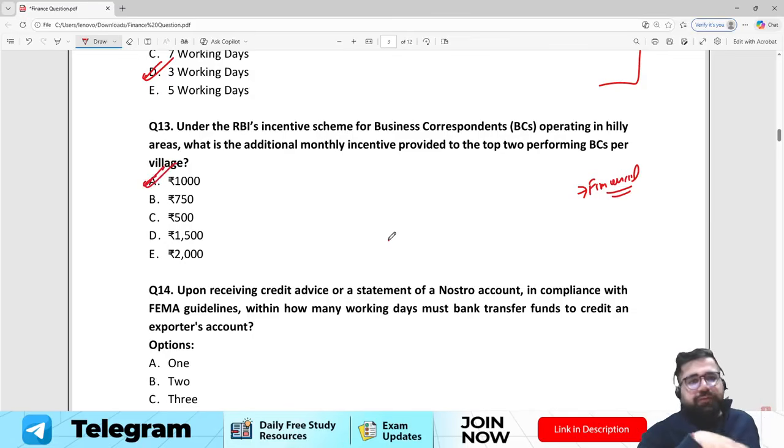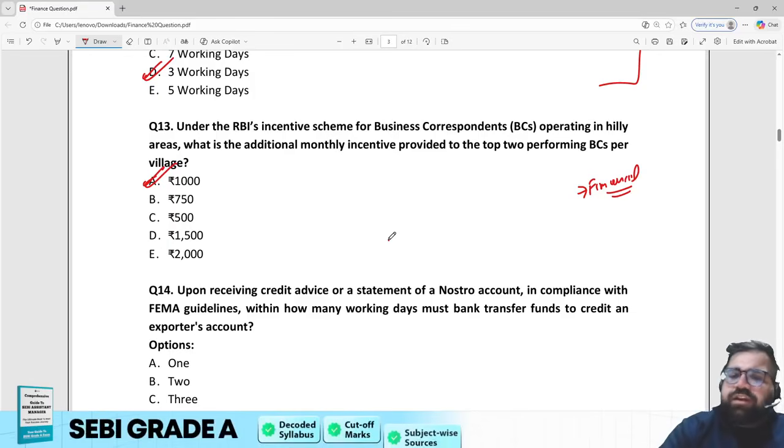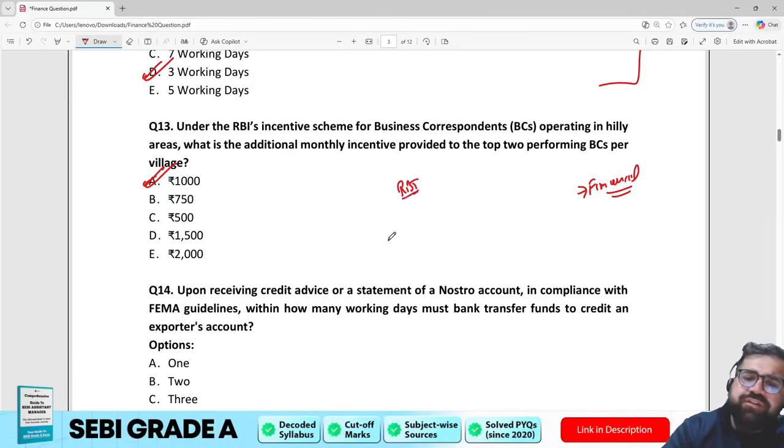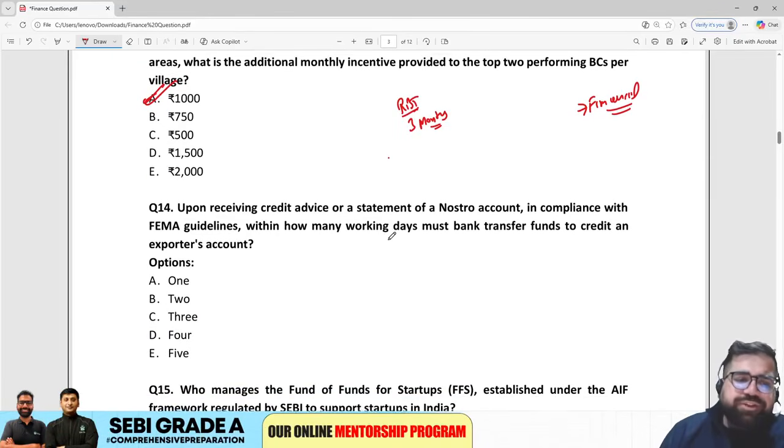Now, is this relevant for this year? No. This is not the question you should do right now. Rather, you should solve the static based questions. But I just wanted to tell you that you should cover RBI notifications of at least the past 3 months on priority, because there can be a direct question.